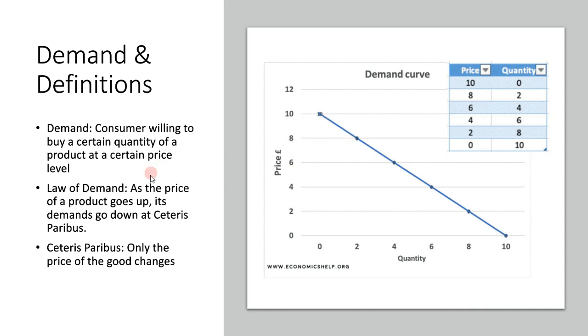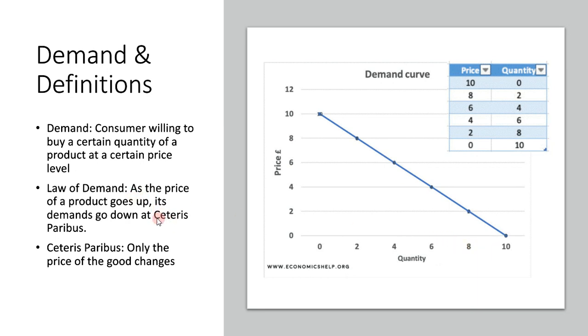The law of demand says as the price of a product goes up, its demand goes down, or in reverse, as the price goes down, demand goes up. I'm going to cover this a little bit later. On this curve, as the price goes from $10 to $8, the quantity demanded increases from 0 to 2, and as it decreases further to $6 per product, the demand increases to 4. So this is the law of demand at ceteris paribus.